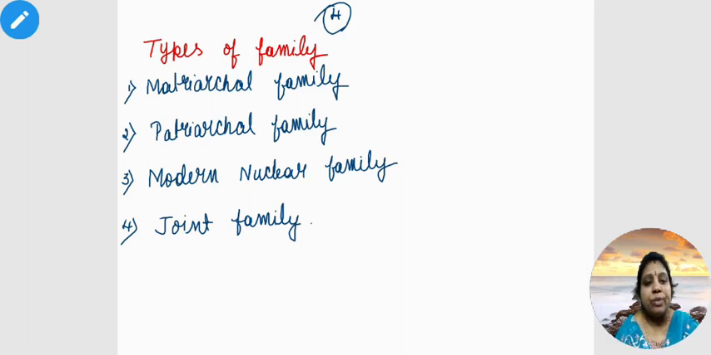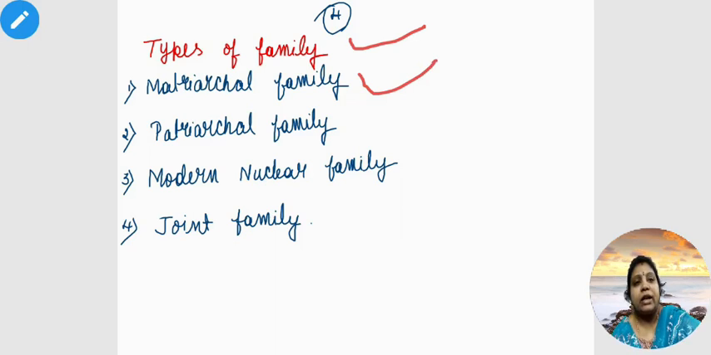Now, I will review the points we have discussed today about family. After discussing the meaning of family and the characteristics of family, today we started discussing the types of family. There are 4 types of family. 1. Matriarchal family. Mother is the head of the family and the property rights shift to the daughter. 2. Patriarchal family. Here, the elder son will get the responsibility and the property will shift to his son. 3. Modern nuclear family and 4. joint family.